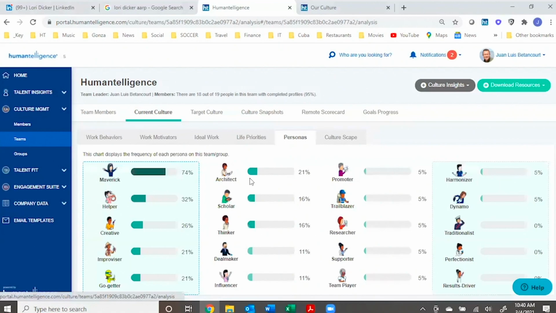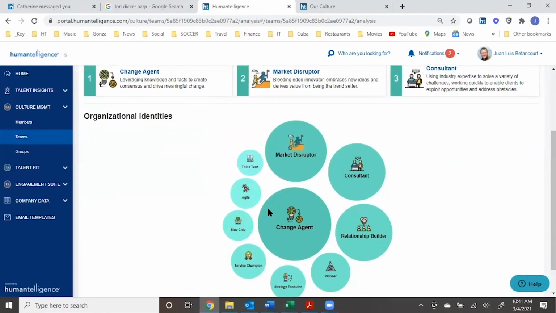In essence, see the prevalent culture of a company. For example, this company is dominated by Mavericks at 74% intensity, with 20 to 30% of employees also leaning strongly towards being helpers and creatives to help balance out the Mavericks. A CEO would want to know there are not many harmonizers or results drivers, which could explain execution issues and friction between divisions. Click here to quickly see powerful culture insights in each cultural lens, displaying the strengths, weaknesses, and blind spots for the organization.